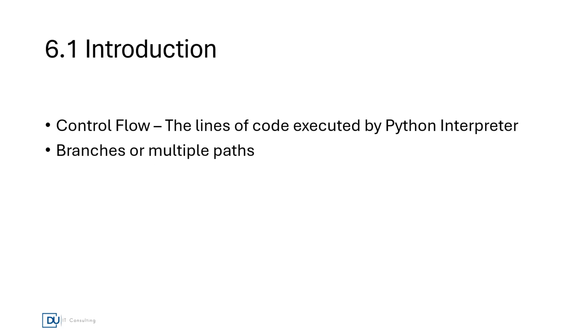Introduction. Let us take a look at what is control flow. Control flow is the lines of code executed by the Python interpreter. Not always will it be the order from the first line to the last line. The order can change, and this can change because of some branches or because of some conditions. So there can be multiple paths a Python interpreter can take from start to finish.